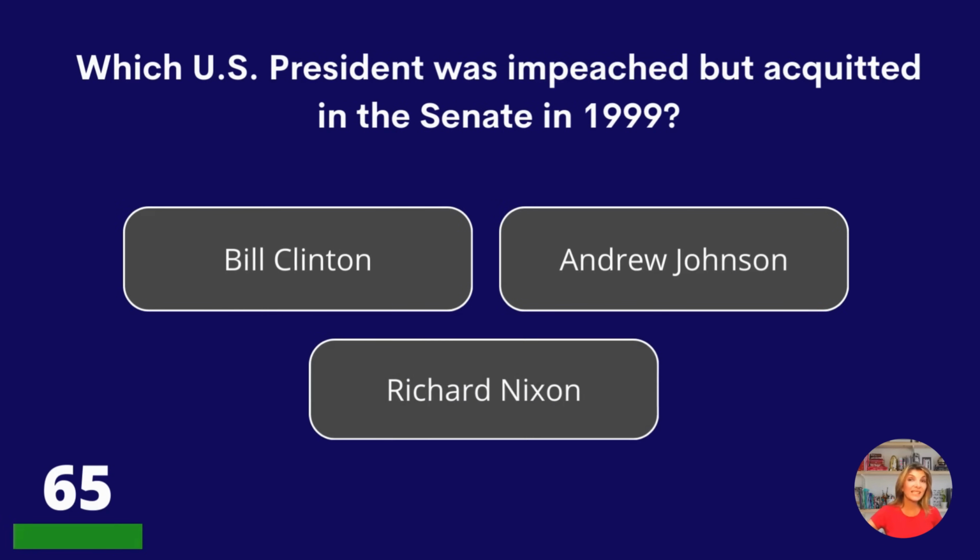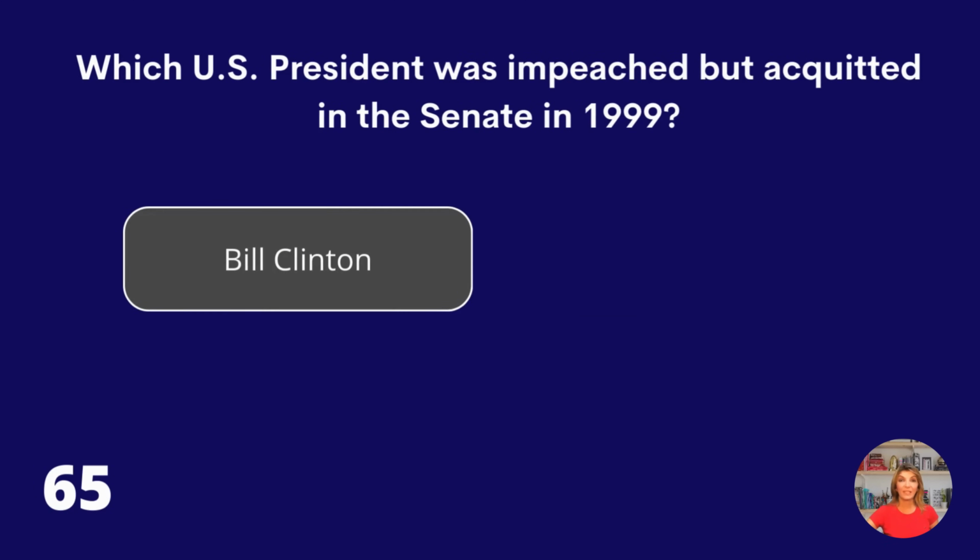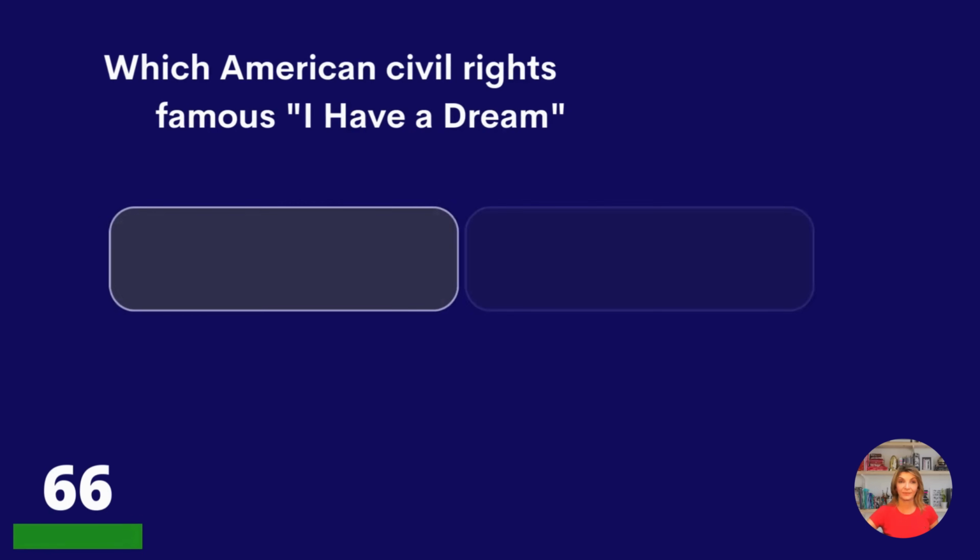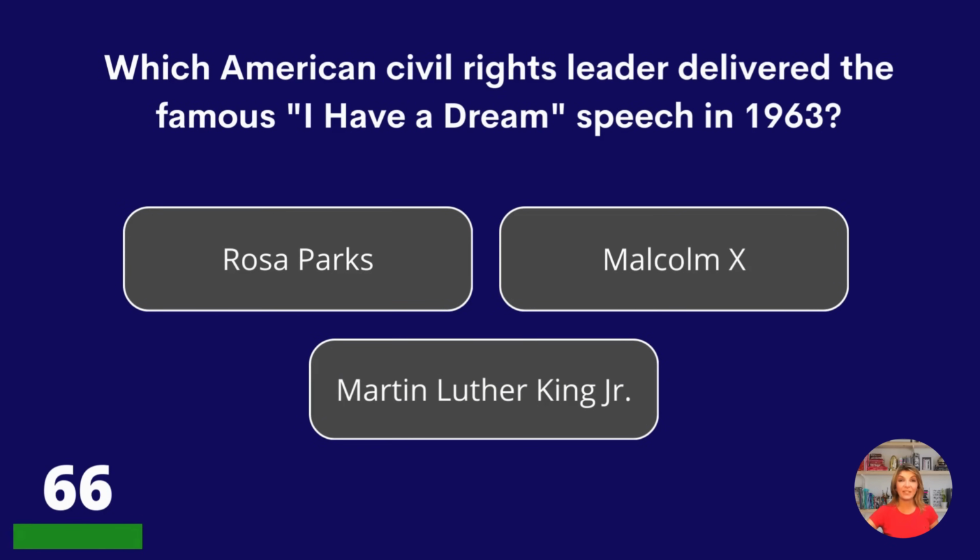Which U.S. president was impeached but acquitted in the Senate in 1999? Bill Clinton, Andrew Johnson, or Richard Nixon? Bill Clinton. Which American civil rights leader delivered the famous "I Have a Dream" speech in 1963?